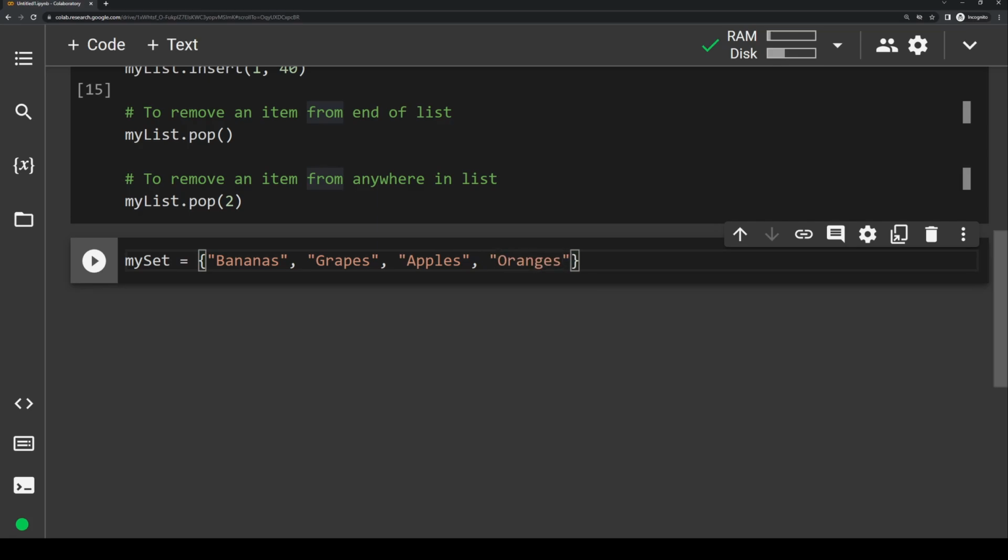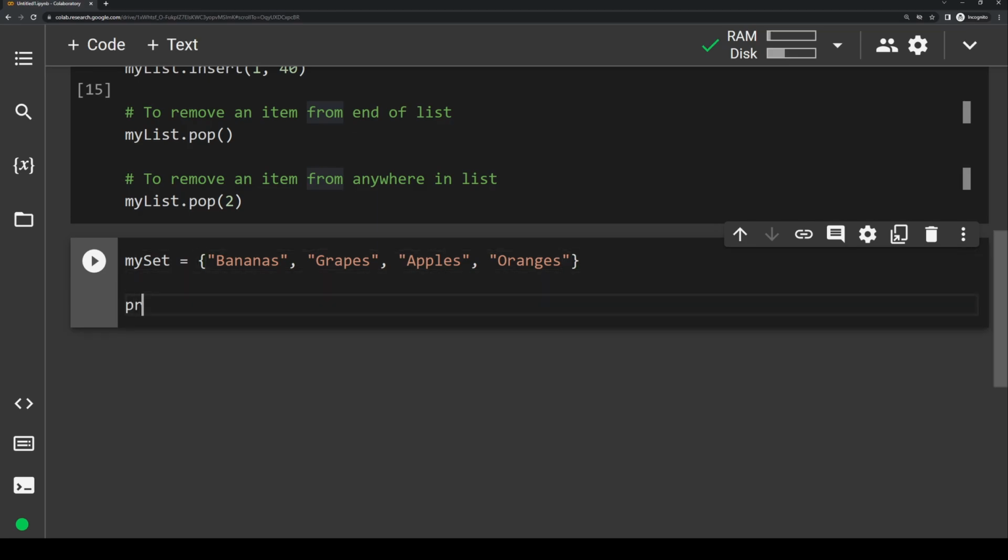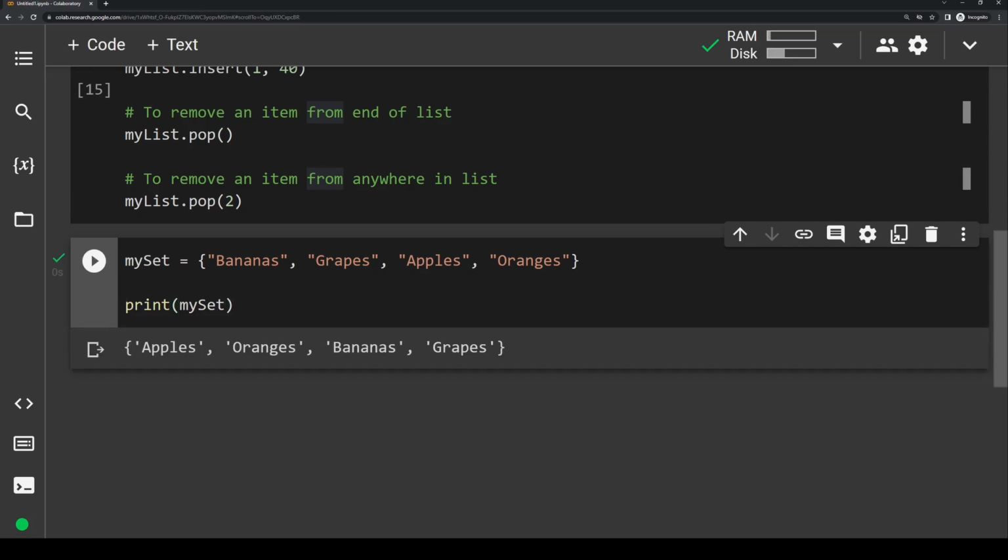And if you remember, one of the main rules of sets is that they are unordered. So if I actually take my set and I print out the whole thing, you'll see that it's not necessarily going to print in the same order that I initialize it in. So you see when I print it, it goes apples, oranges, bananas, grapes, which is a completely random order. And if I run it over and over again, it's going to print in the same order each time in this case, but just know that this ordering is kind of happening behind the scenes, in that like with lists and tuples, if we were to print it out, it would print exactly in order, but because it's a set and it's not ordered, this is going to be just kind of randomized almost.